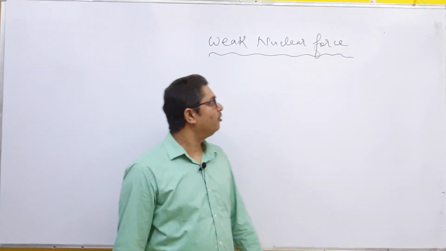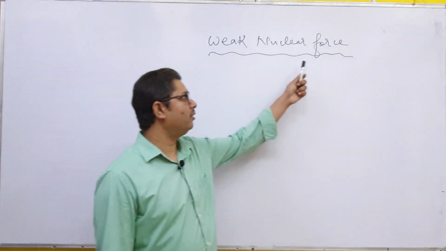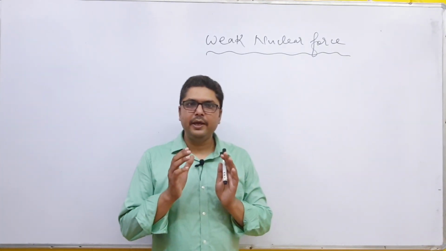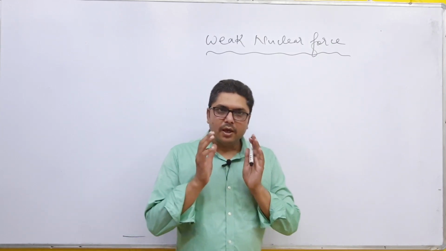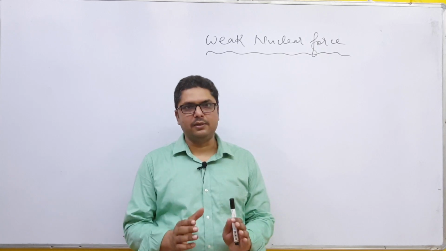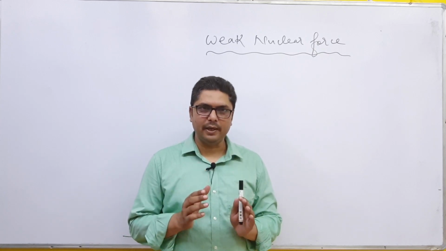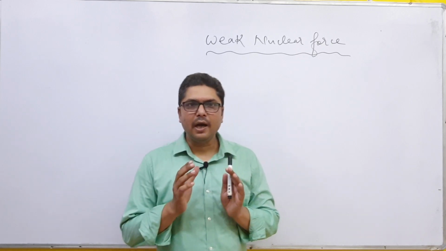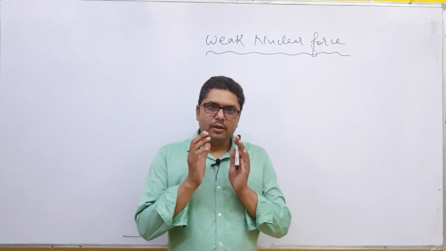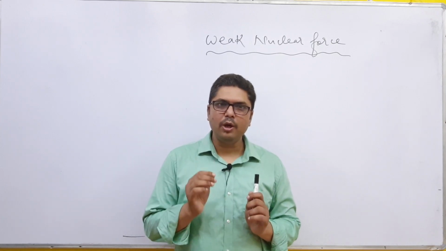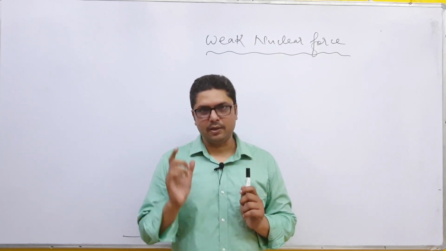Now the fourth force is said to be weak nuclear force. In radioactive decay, the force between elementary particles is said to be weak nuclear force. In beta decay, there is emission of electron and neutrino particle.